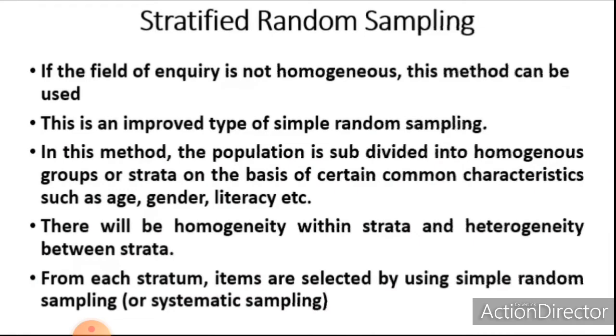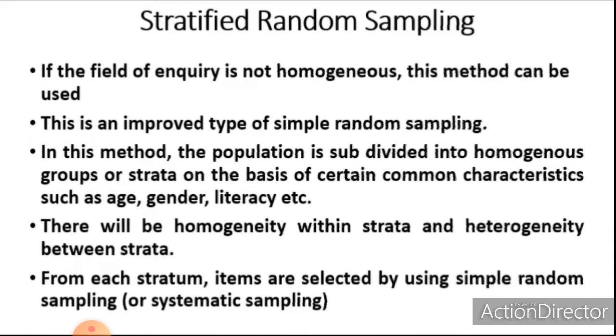If the field of inquiry is not homogeneous, that means if the field of inquiry is heterogeneous, this method can be used. This is an improved type of simple random sampling. In this method, the population is subdivided into homogeneous groups or strata, on the basis of certain common characteristics. There will be homogeneity within strata and heterogeneity between strata. That means the items within a stratum will be homogeneous and items between strata will be heterogeneous.